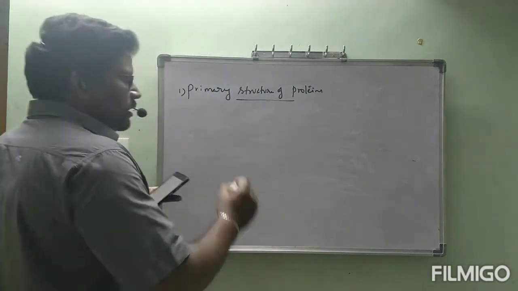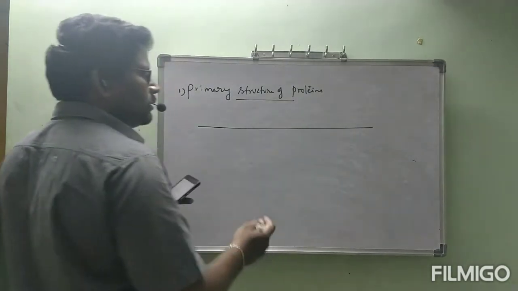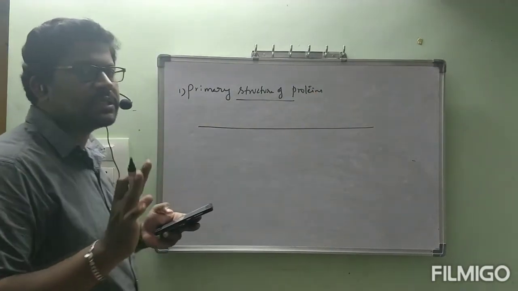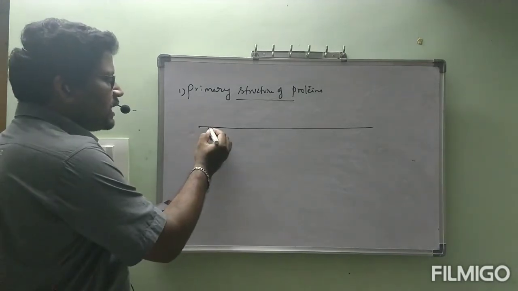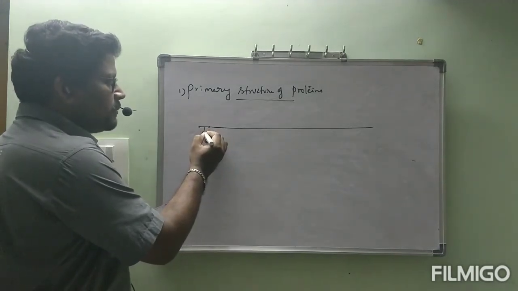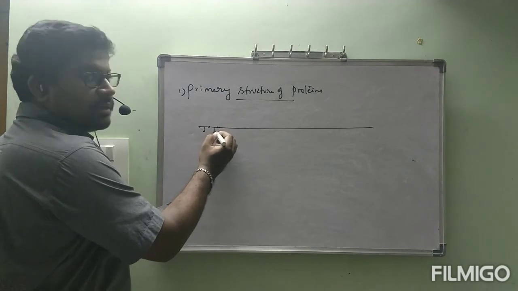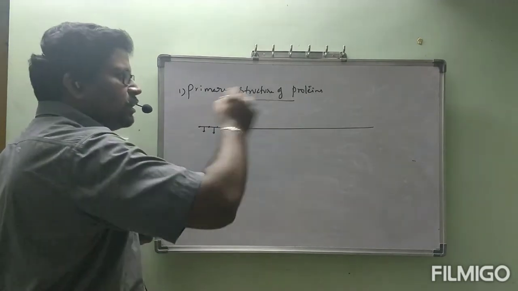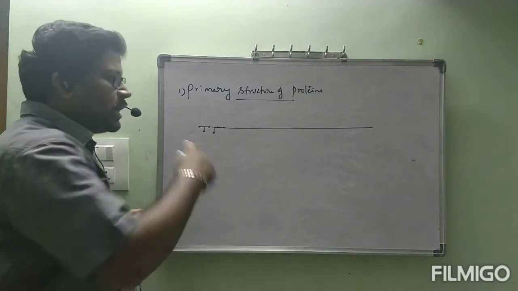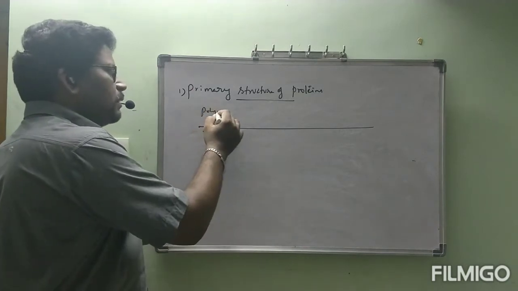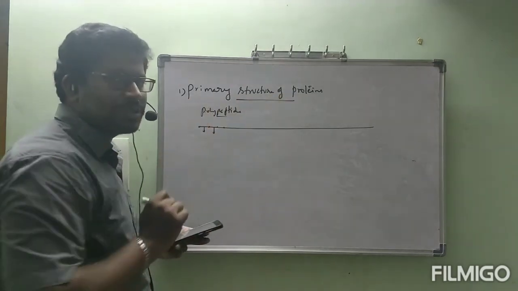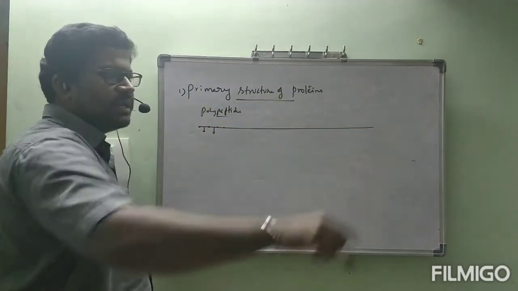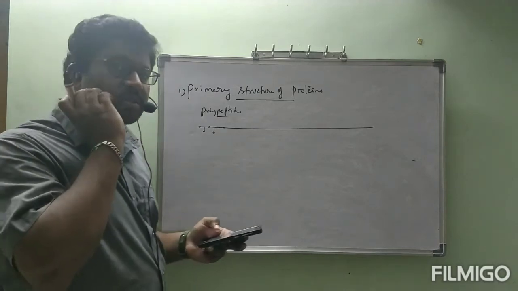See, one straight chain. This is simply the primary structure. This is one amino acid, another amino acid is attached with a peptide bond, another amino acid with another peptide bond. Like that it continues to form a long chain, a polypeptide. Primary structure is a simple structure, present as a straight line.